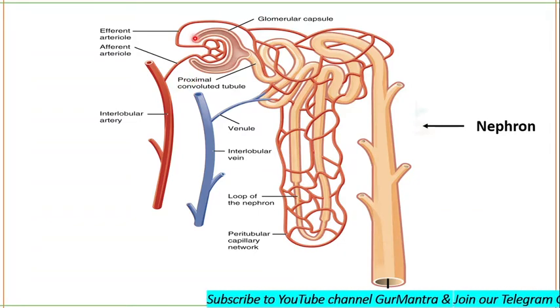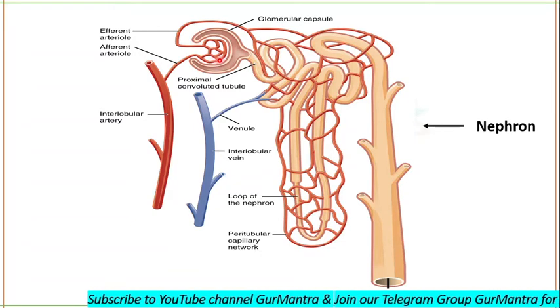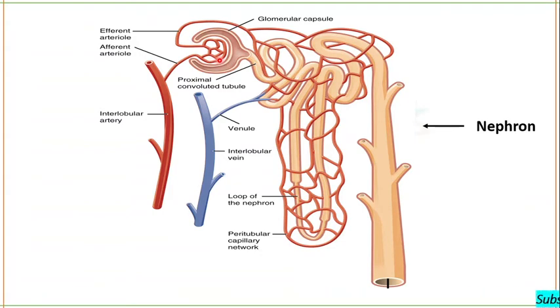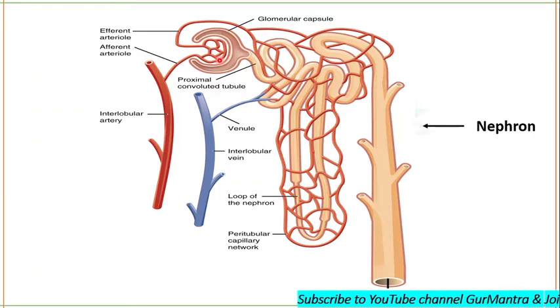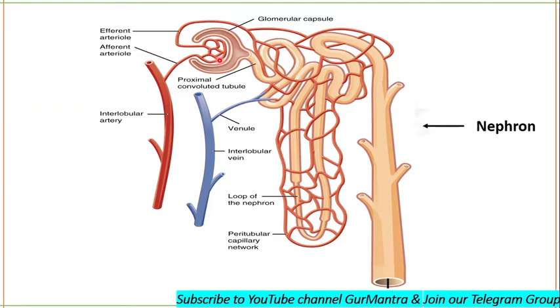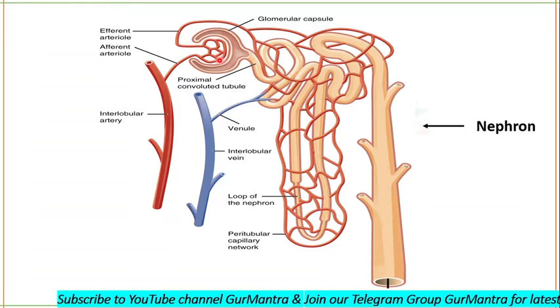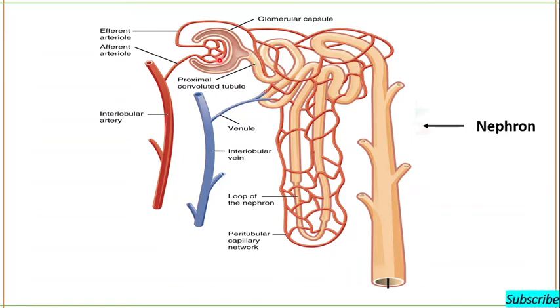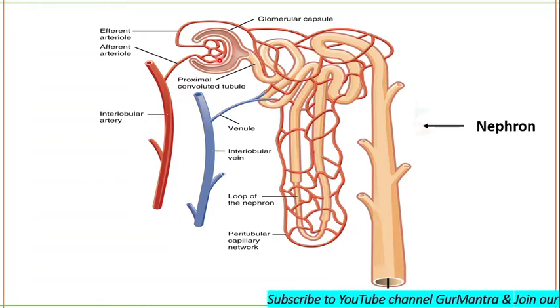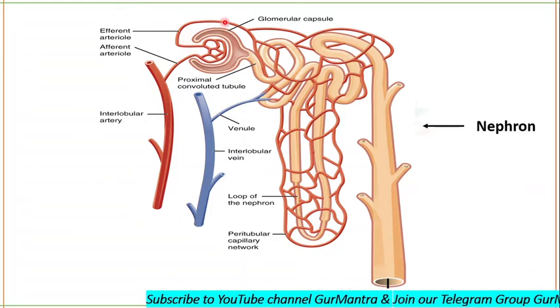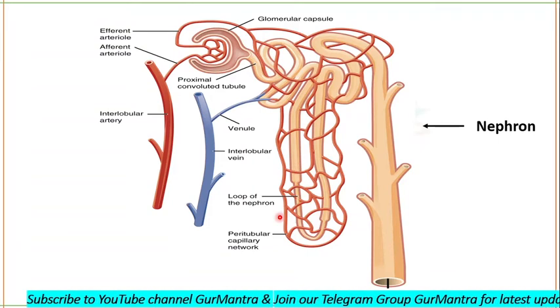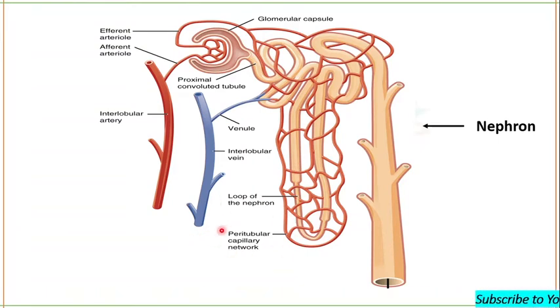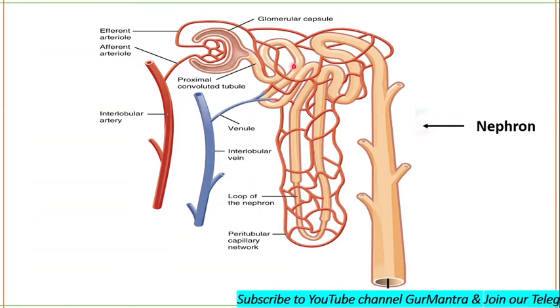Glomerular capillaries are unique because we know that capillaries are usually formed in between arterioles and venules, but here capillaries are formed in between arterioles. That's why glomerular capillaries are unique. The efferent arteriole then divides into the peritubular network of capillaries. You can see this is present in the renal cortex.